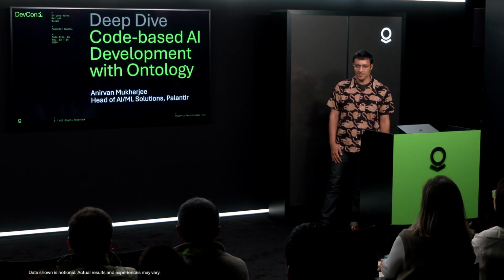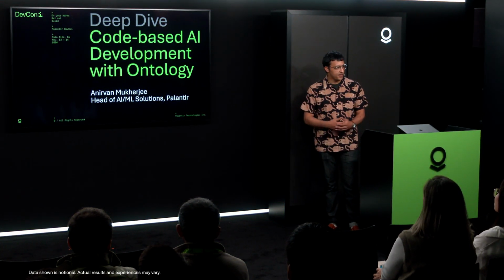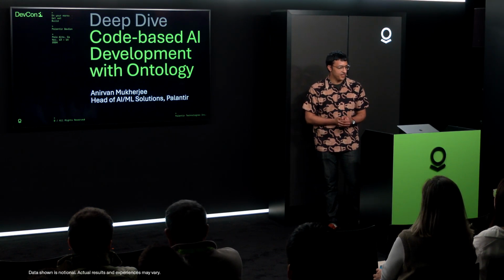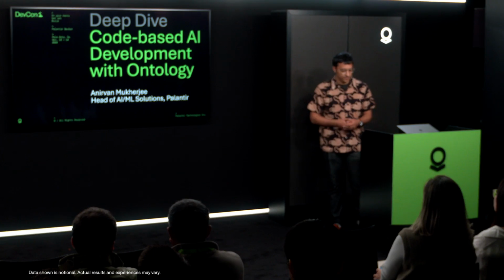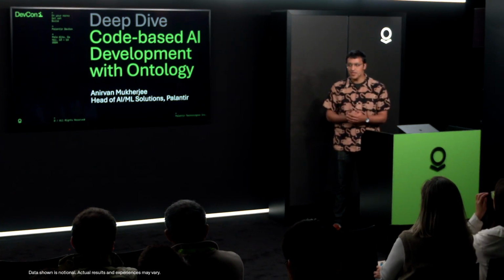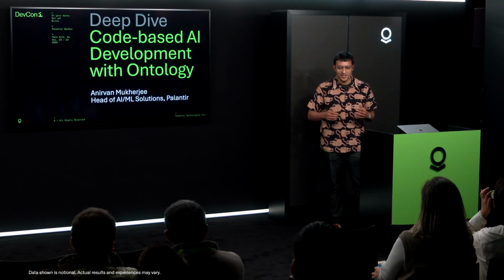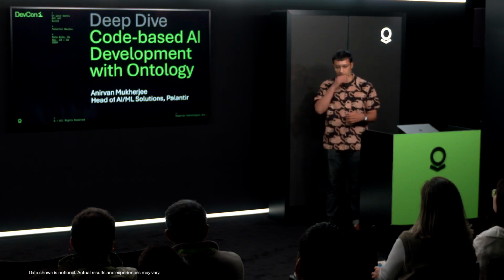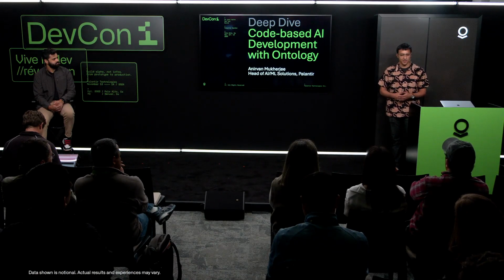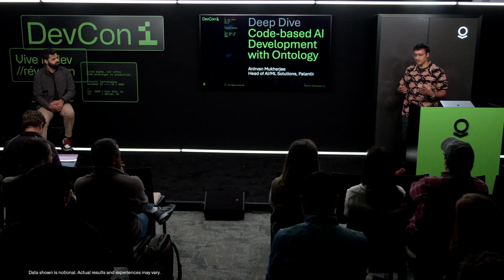My name's Anirvan. I'm head of AI solutions at Palantir, and I wanted to talk about building AI models and agents with code. You know, to many people out there, AI development is a code-based process, right? You get your Hugging Face, your LangChain, you get some tokens, whatnot, maybe use Ollama, you build something.